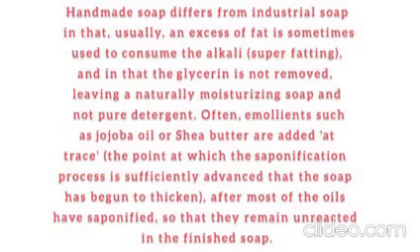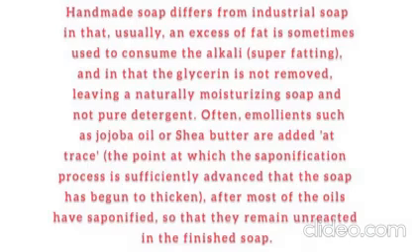Handmade soap differs from industrial soap in that usually an excess of fat is used to consume the alkali, called superfatting, and in that the glycerin is not removed, leaving a naturally moisturizing soap and not pure detergent.